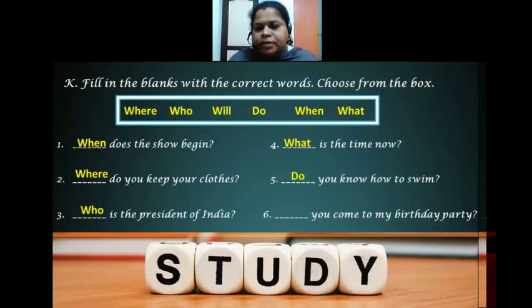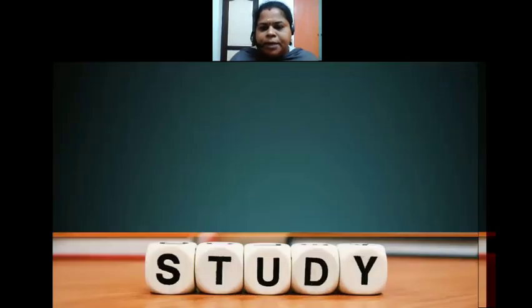Then dash, you come to my birthday party. Will you come to my birthday party? Also you can write, when will you come to my birthday party? Right. So here we can use will you come to my birthday party? Are you coming to my birthday party? In that way they are asking, will you come to my birthday party? The next one,